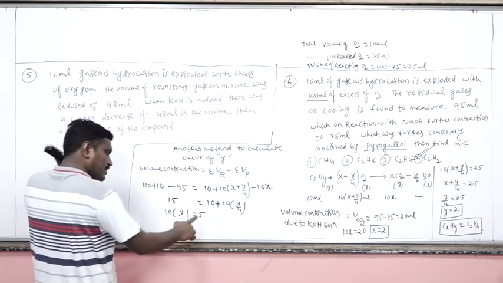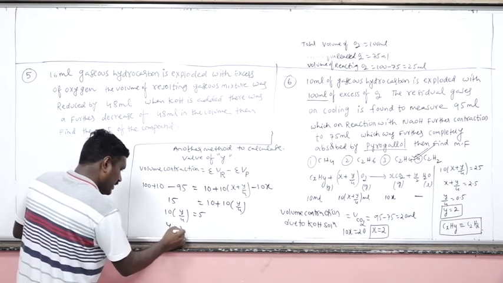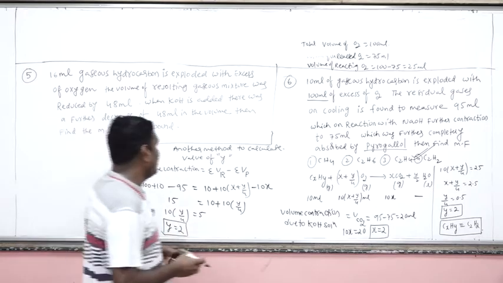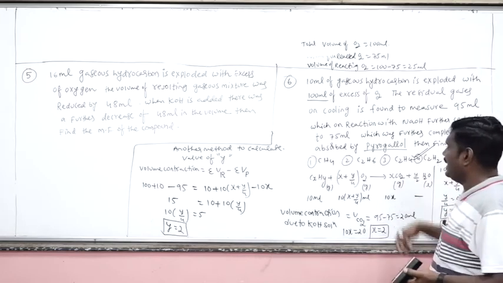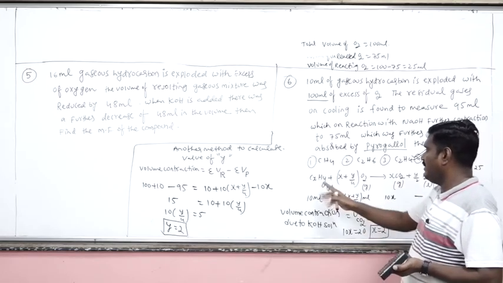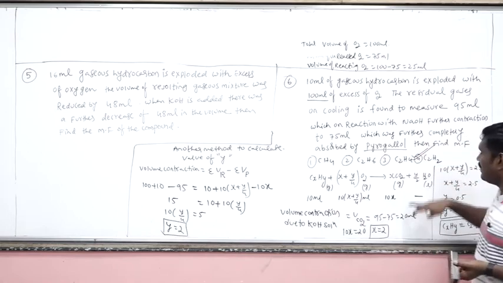So 5 ones are 5, 5 twos are 10, so y will be 2. y will be 2. So there is another alternative method to calculate the y value, because there are two variables, that is x and y. The x value we can calculate very easily with the help of the volume of the carbon dioxide.